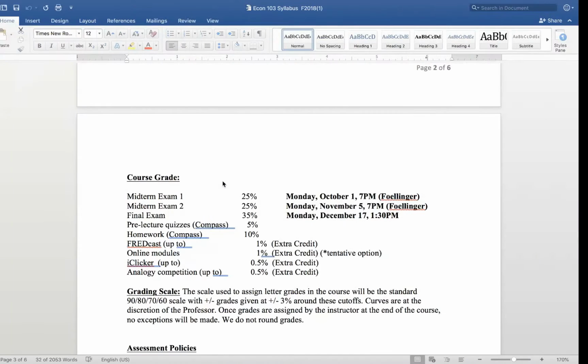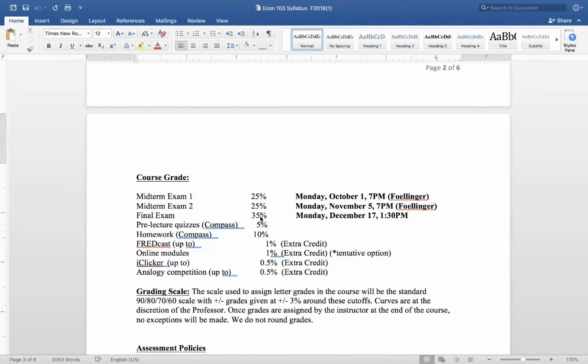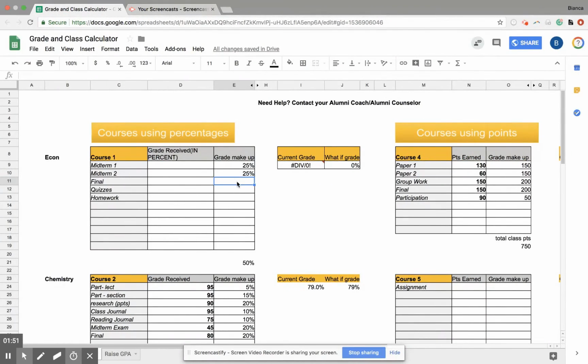Okay, let's look at the rest of it. Finals are worth 35, and then the quizzes and the homework are 5 and 10. Okay, so 35%, 5%, and 10%. If you notice, as you're typing this up, it'll show you how much it totals here. So if you're in percentages, it should come up to 100%.